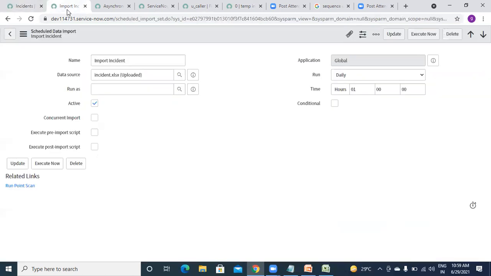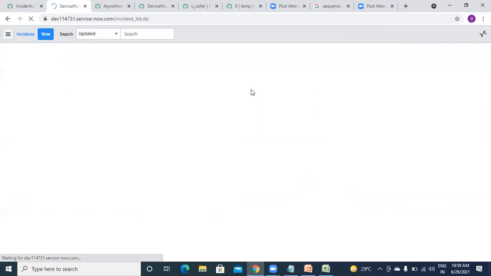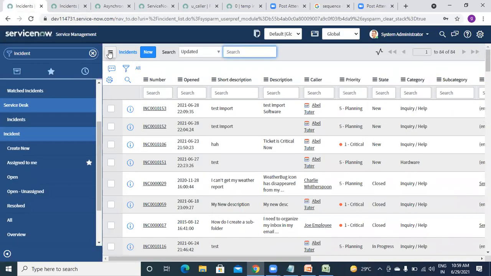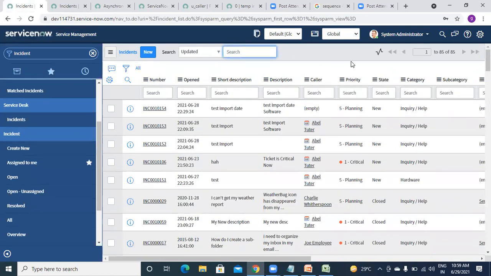So now let's go to your schedule job and click on execute now. Okay, so execute now. So let's go to your list and check. It should create a new record. Yeah, you can see 85 records now, and this was my new record which I have inserted, test import date, and here is our description with that thing.